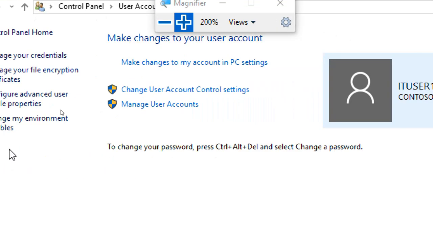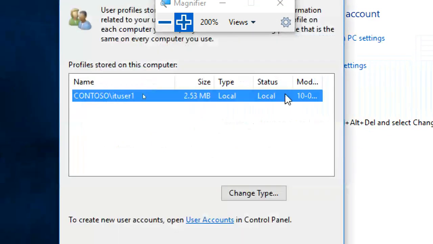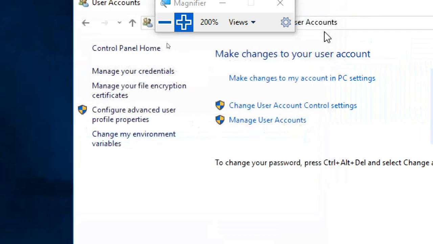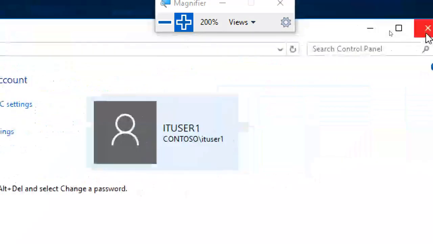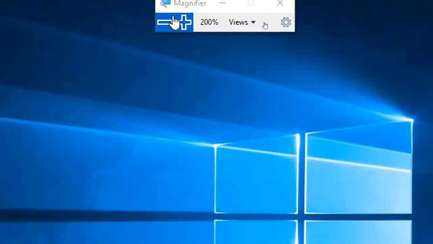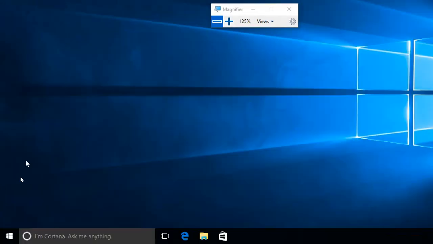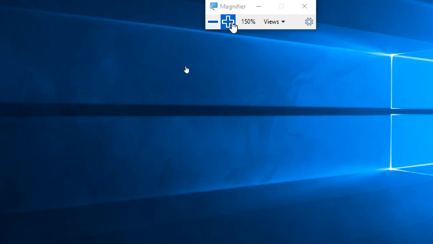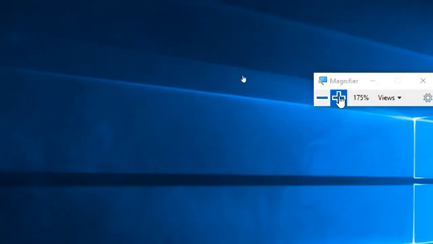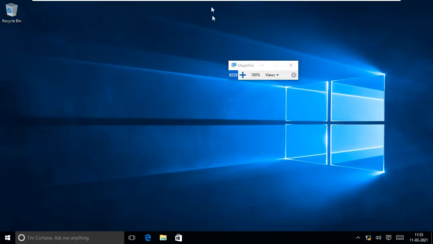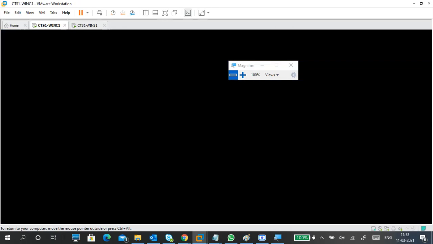So this profile is a local profile. It means the profile data is stored in this PC only. The profile data is stored in this PC only, and as we verified, the account belongs to the domain. So, yeah, here it is.